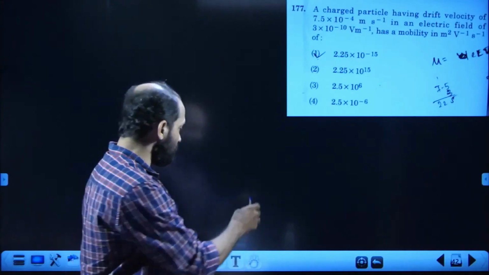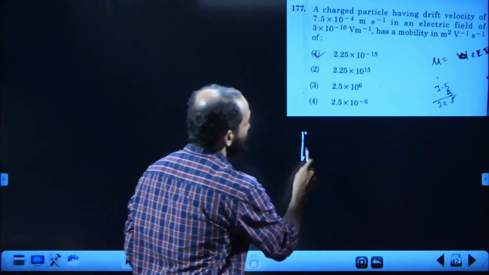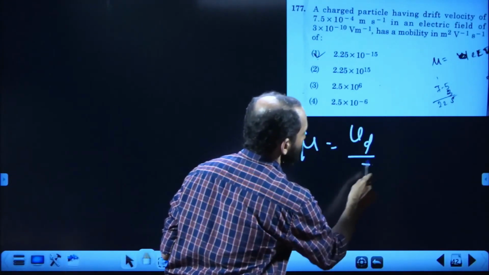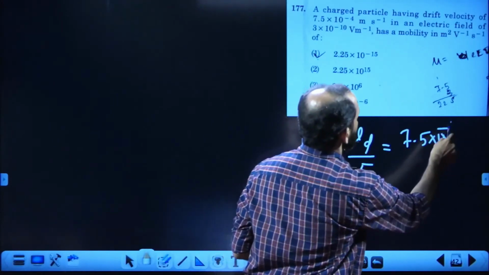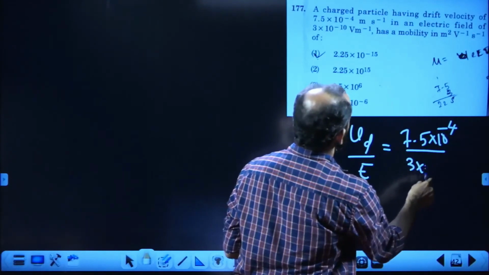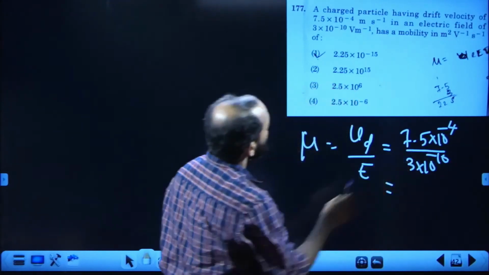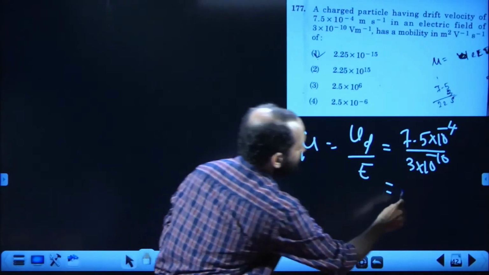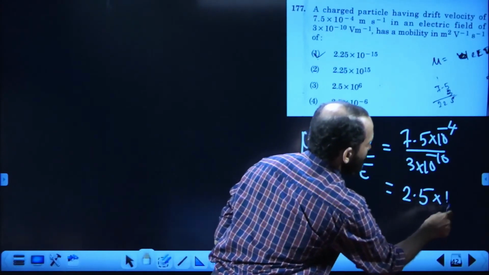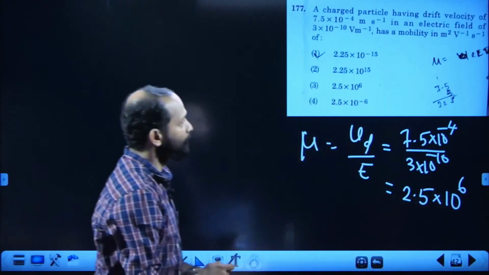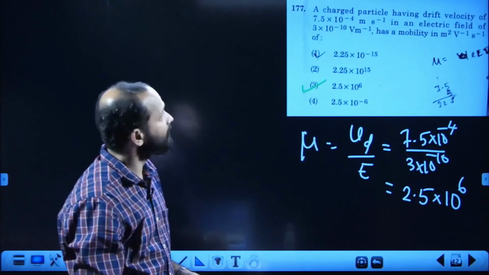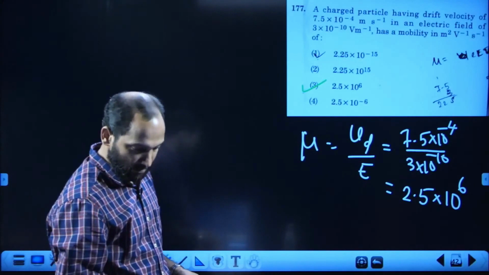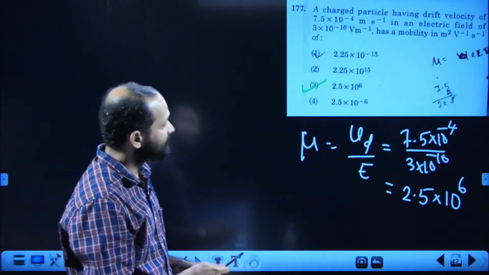Everybody knows mobility mu is equal to drift velocity divided by electric field, nothing but 7.5 into 10 power minus 4 divided by 3 into 10 power minus 10. Okay, 7.5 by 3 must be 2.5 into 10 power 6. So 2.5 into 10 power 6, the answer is the third option. 177 answer is the third option. Now 178 is the next one.